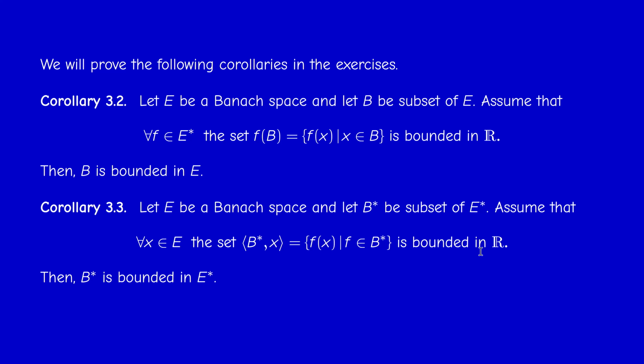So it's a kind of dual statement. I write the set as B star x. Of course, the converse is true, it's just easy. So try to prove on your own these two corollaries from the Banach-Steinhaus theorem.